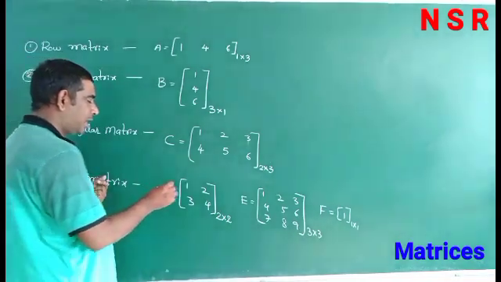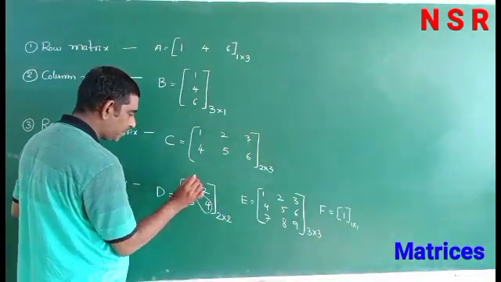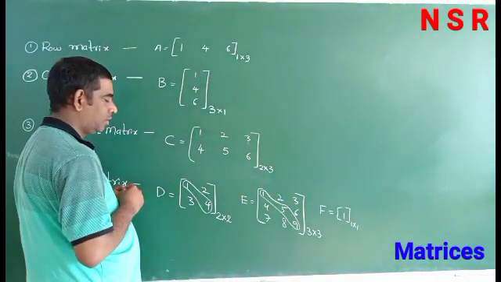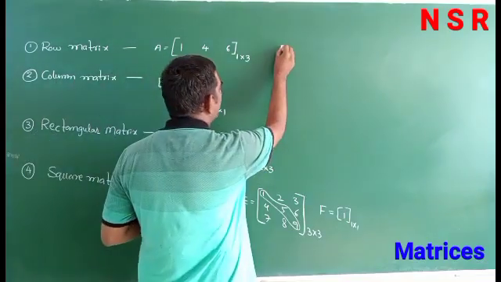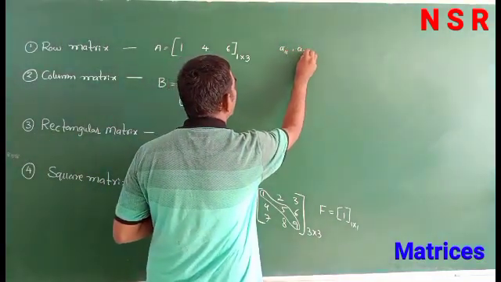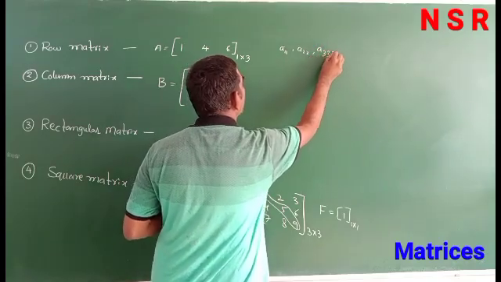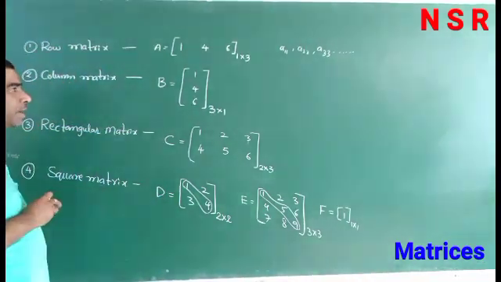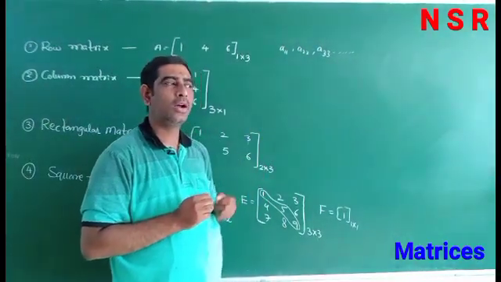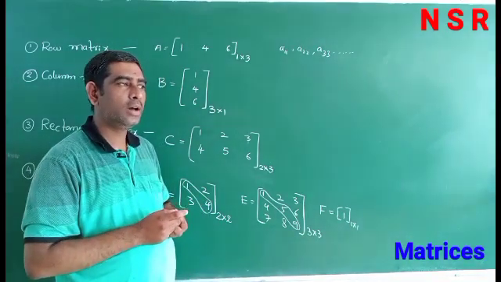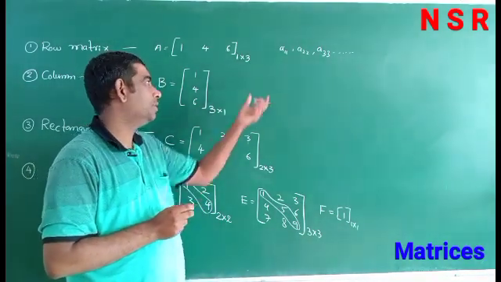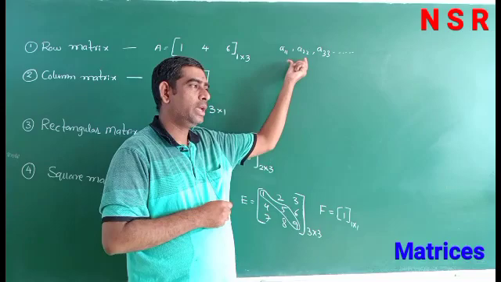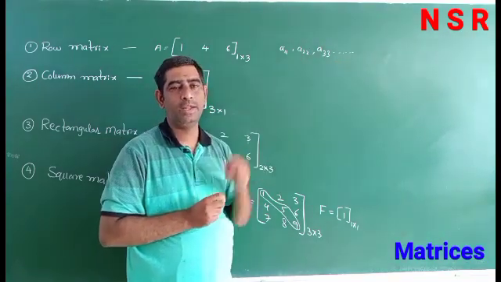So in a square matrix, these elements and here also these elements: A11, A22, A33 and so on. In a square matrix, these elements are called diagonal elements or principal elements. This is a very important point. A11, A22, A33, A44, A55.